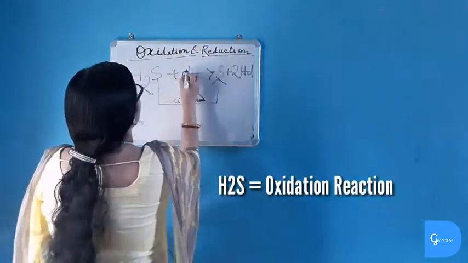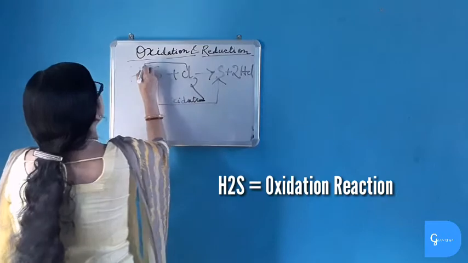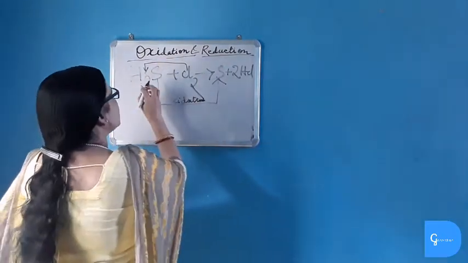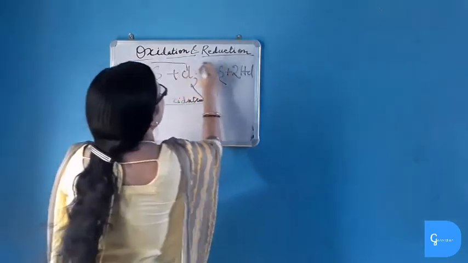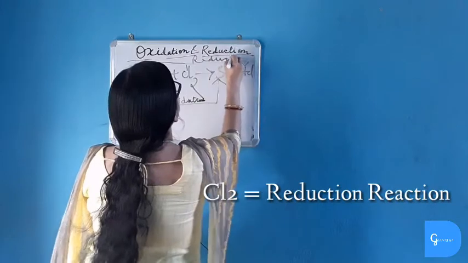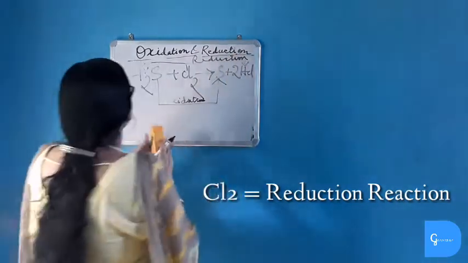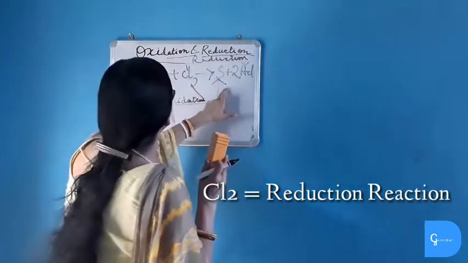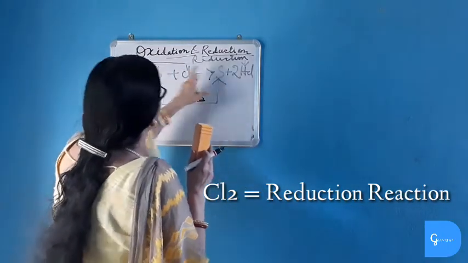And chlorine is adding with hydrogen. Adding of hydrogen is known as reduction reaction. So chlorine forming 2HCl is a reduction reaction. Thus from here we can see that H2S is undergoing oxidation reaction and chlorine is undergoing reduction reaction.